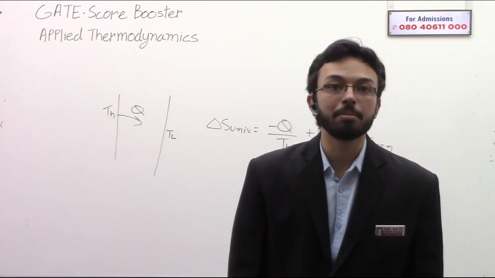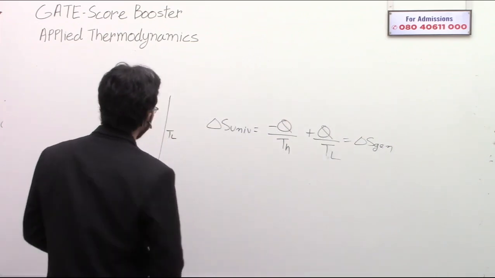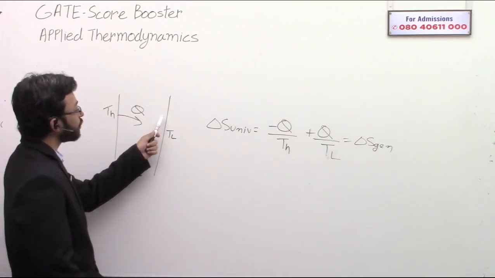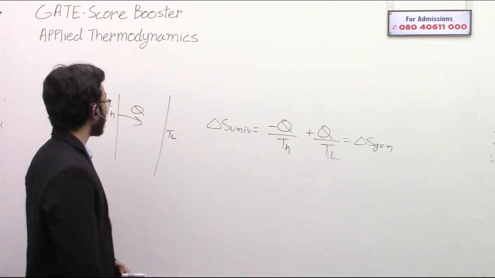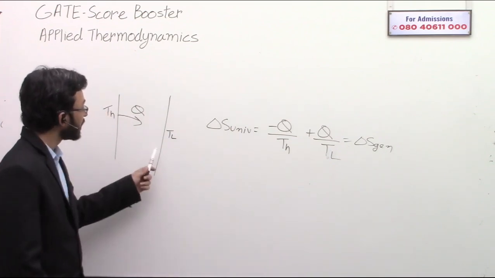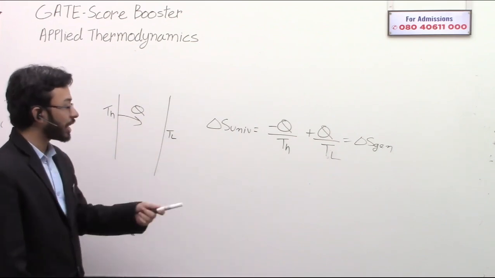If the surrounding temperature is also given, then it means that after this point there is also heat going to the surrounding. Correct? If there is surrounding temperature, then that means that from this point the heat is also going to the surrounding. So that you can consider.